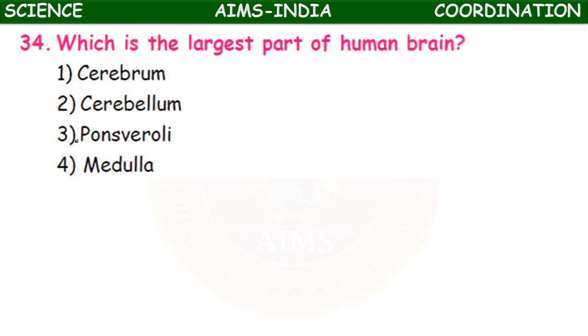Next, which is the largest part of human brain? The human brain is having divisions. The four main parts are cerebrum, cerebellum, pons varolii, medulla oblongata. The total human brain has three main divisions: the forebrain, midbrain, hindbrain. So forebrain is the largest part of the human brain. It is also called a cerebrum.